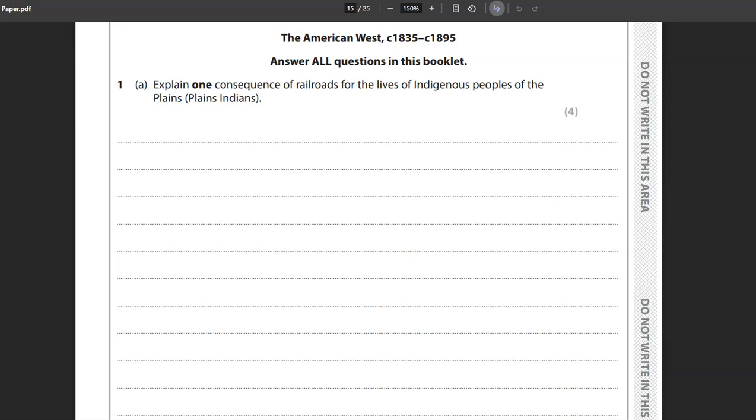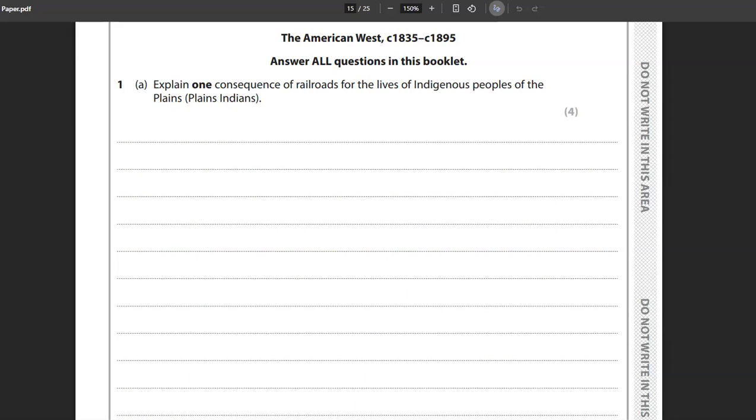This is the first question on the American West paper, and it is asking you to explain one consequence of railroads for the lives of Indigenous peoples of the plains. You can see on this paper that because of the recent language changes in the specification, they've also provided the old language, which was Plains Indians, just to make sure that you understand the question. A consequence is asking you to identify something that happened as a result of something else.